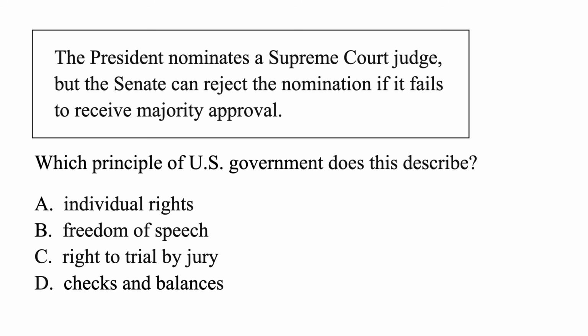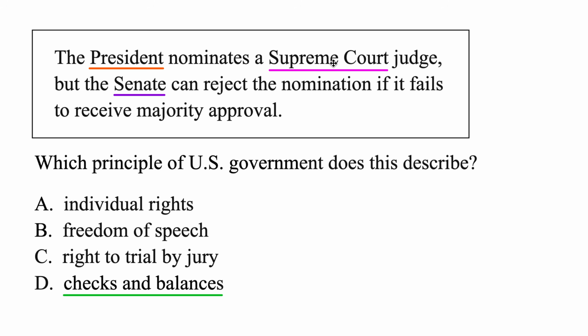Now, they mention a couple things here: the President, the Supreme Court, and the Senate. They're actually mentioning all 3 branches of government: the executive, the judicial, and the legislative. And anytime they mention 2 or 3 branches of government, they're almost always talking about checks and balances. That's basically talking about balancing power between the 3 branches. So let's see how it's being used here.